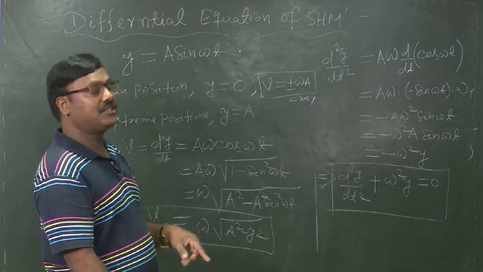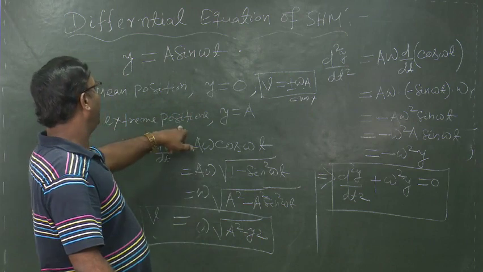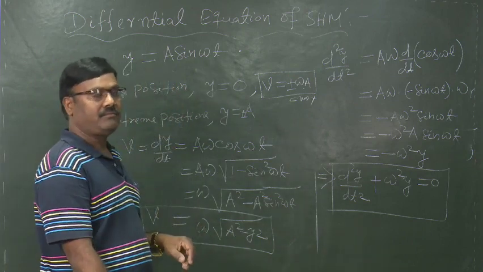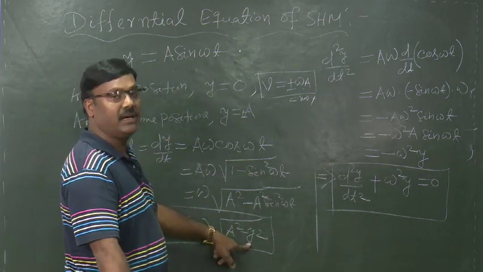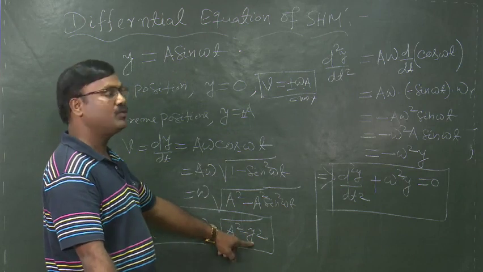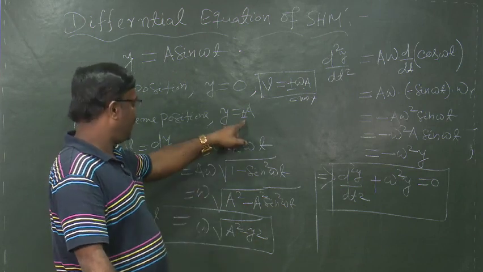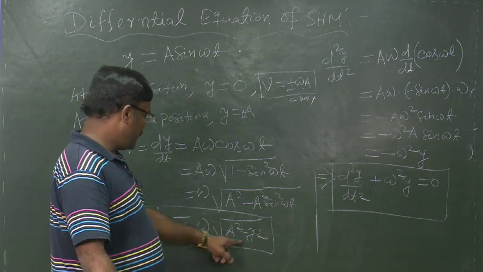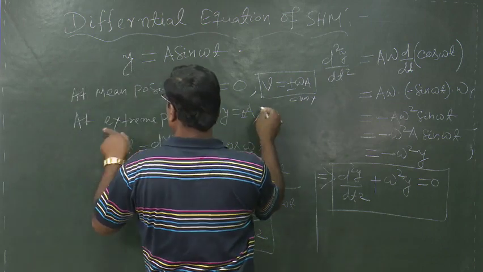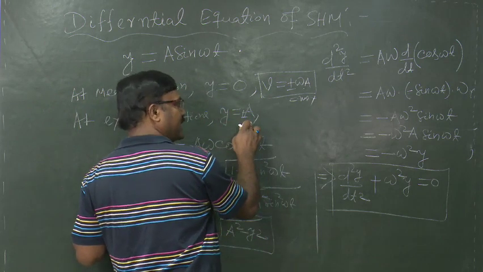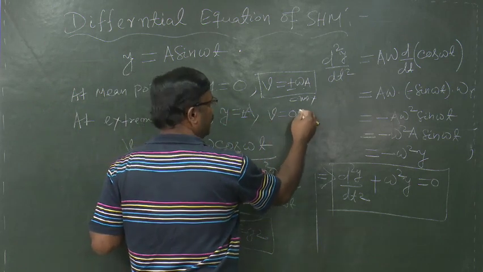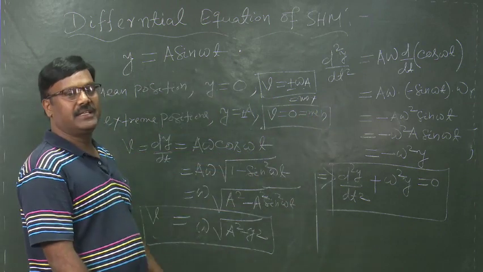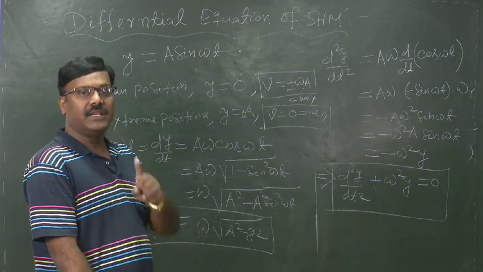Similarly, what is the velocity at the extreme positions? And we know at the extreme positions y is equal to plus minus a. So, putting the value of y here, we can write a square minus y square, and in place of y we can write a. So, v is equal to omega into root over of a square minus a square, which is 0. That means at the extreme positions y is maximum and v is equal to 0 is equal to minimum. Similarly, we can calculate the expression for acceleration in SHM.